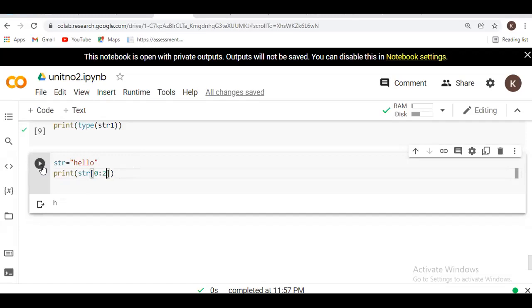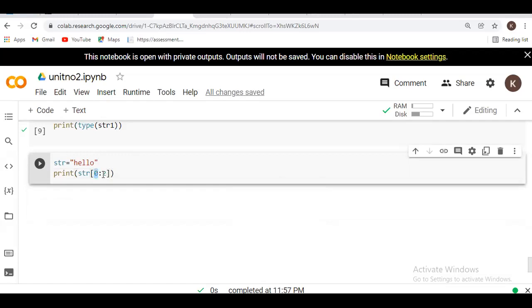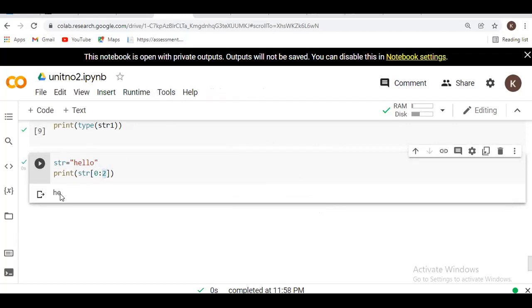So can anyone tell what will be the output? If my starting location is 0 and end location is 2, what will be the output of this program? If it is wrong, no issue about that. What will be the output if I perform the slicing operation with start location 0 and end location 2? HEL? No, it will print H and E.